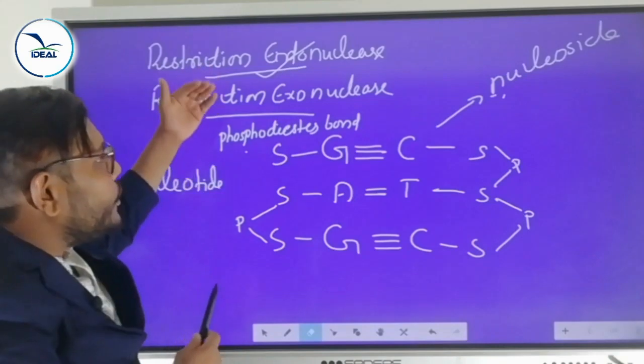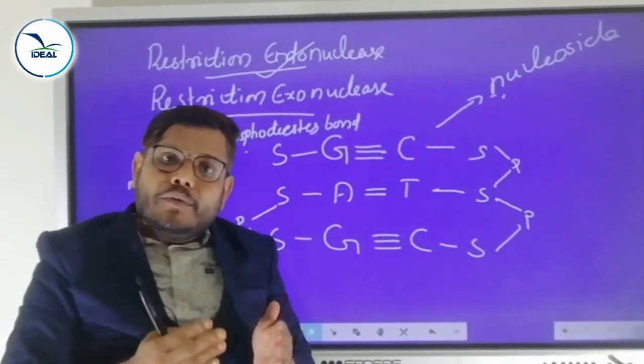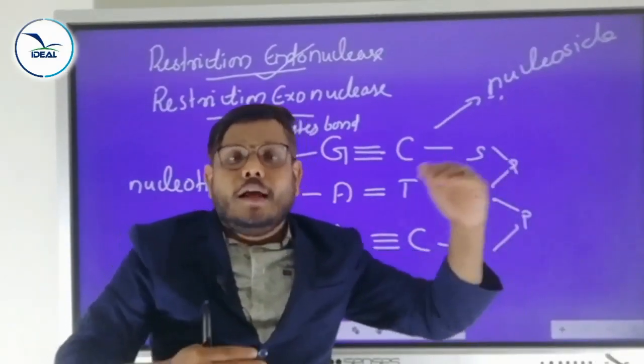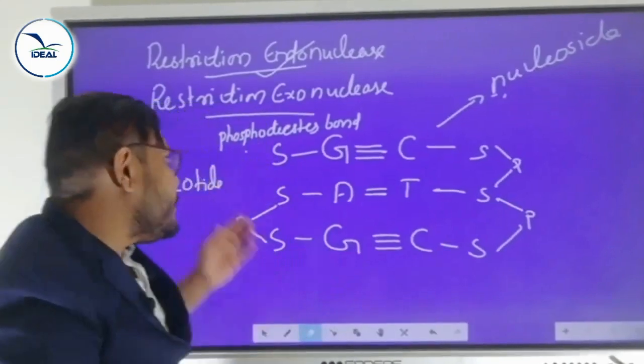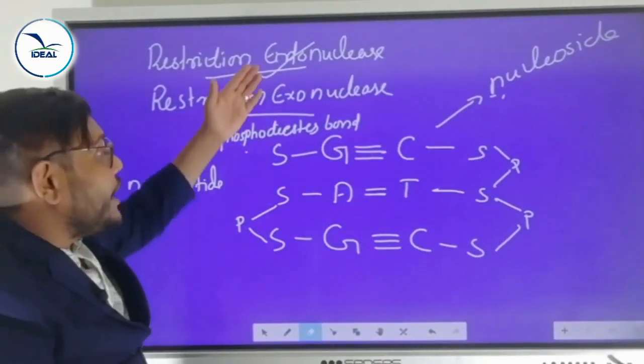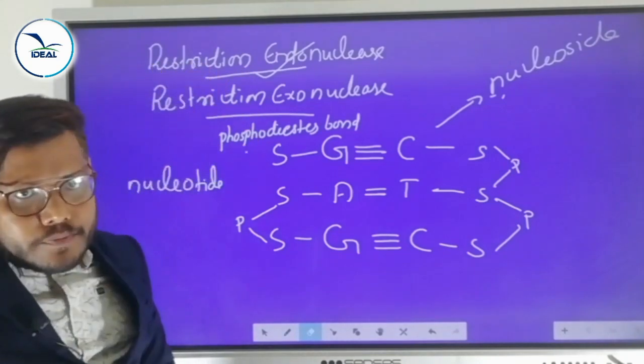So what is endonuclease enzyme? What is exonuclease enzyme? Endonuclease enzyme cuts within the DNA. Exonuclease enzyme cuts at the peripheral part of the DNA, which means the nucleotide. They remove the nucleotide, exonuclease. Endonuclease cuts the phosphodiester bond.